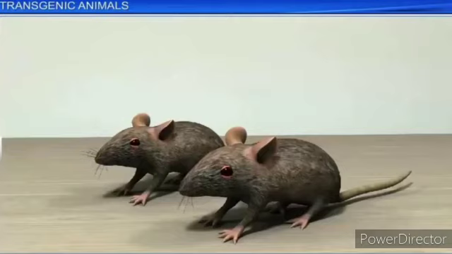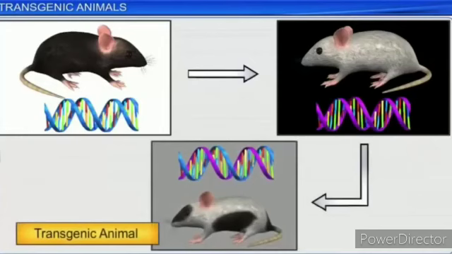Let us try and explore some of the common reasons for genetically modified transgenic animals. First point, normal physiology and development. Transgenic animals can be specifically designed to allow the study of how genes are regulated and how they affect the normal functions of the body and its development.